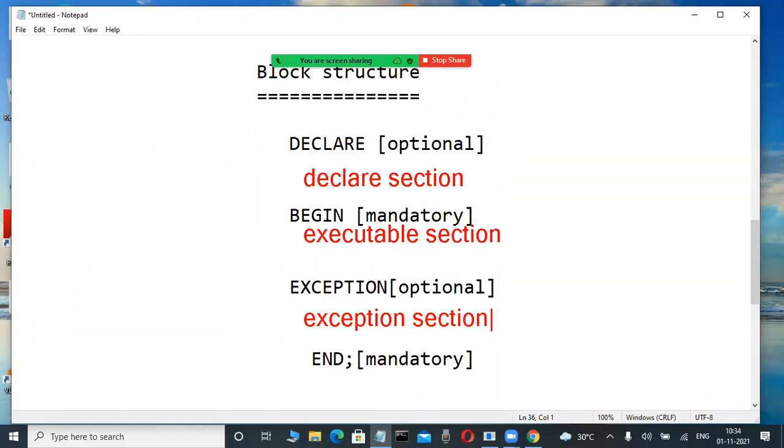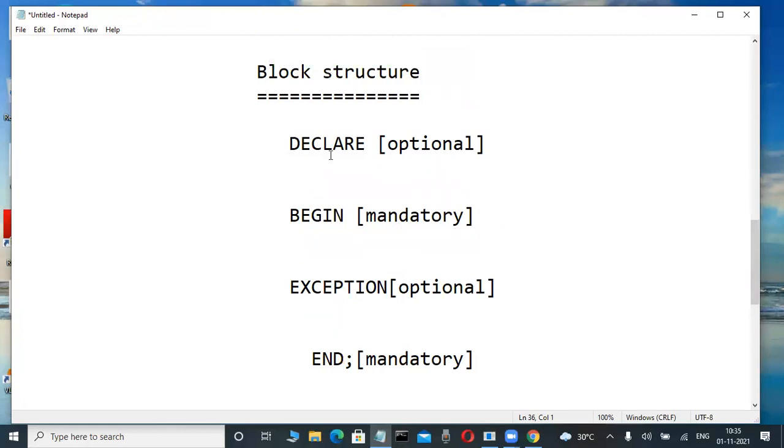In those sections, we are writing some codings based on your client requirement, based on our data processing side only. That coding is not difficult, very easy only. That's why declare to begin is called the declare section. Begin to exception is called the executable section. Exception to end is called the exception section only. Okay, fine. In a declare section, what we can do? In the executable section, what we can do? In the exception section, what we can do, I will tell you.